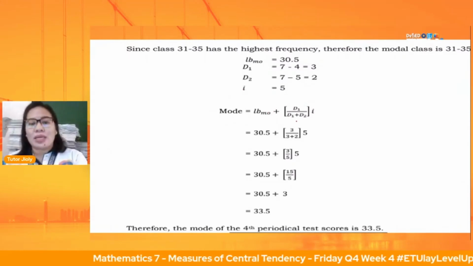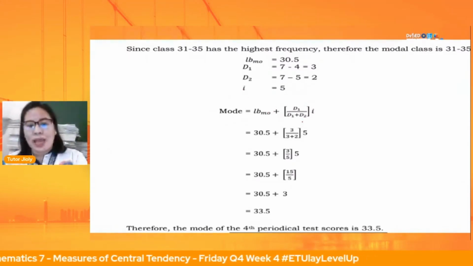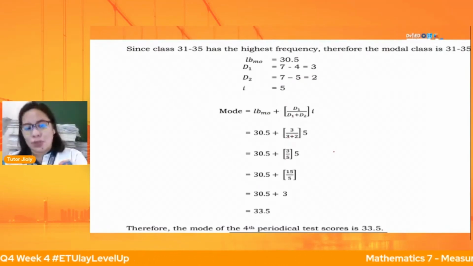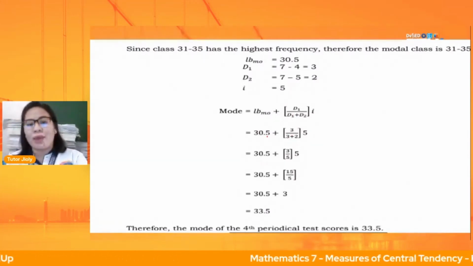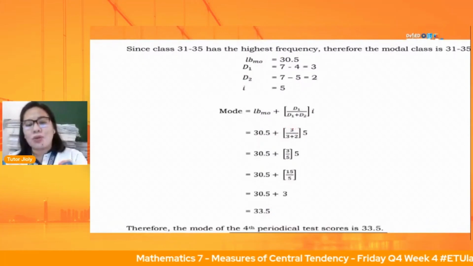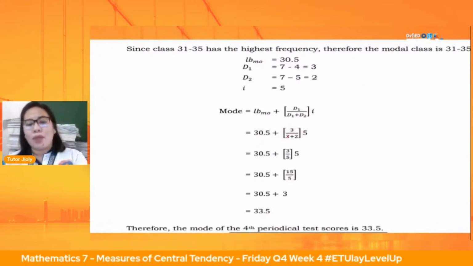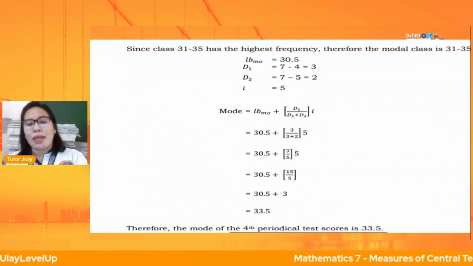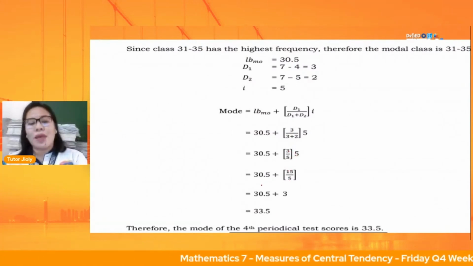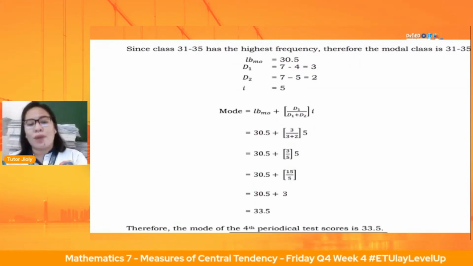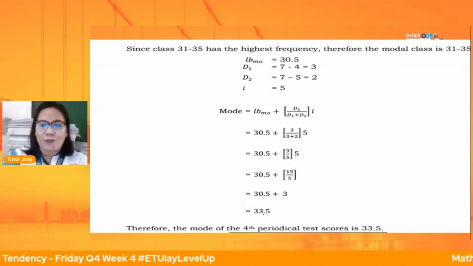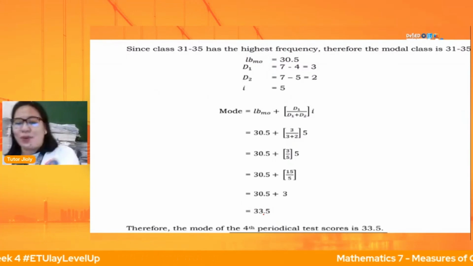Then after that, substitution na tayo. Sabi ko nga, tandaan mga anak, loob muna tayo, then palabas ng palabas pagdating po sa solution. So we copy 30.5 plus, open and close bracket, we have 3 over 3 plus 2, times 5. So i-add natin si 3 plus 2, 3 over 5, copy si 5. Then multiply 3 times 5, that is 15 over 5. Then copy ulit 30.5 plus 3. Kaya yung mode natin is 33.5. Okay na. Nakuha. Sana po nakuha.